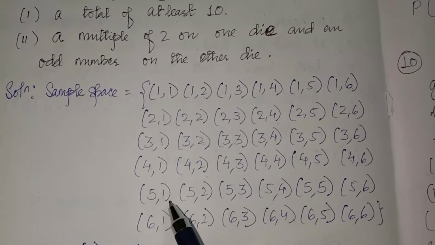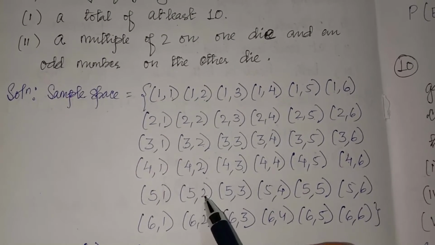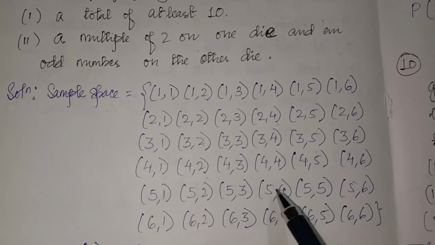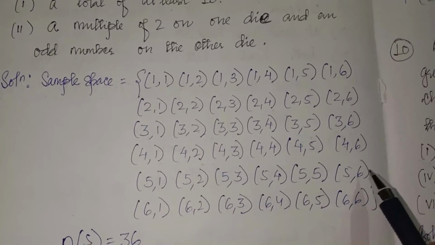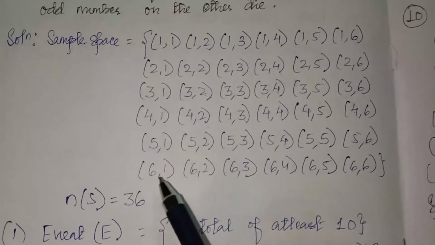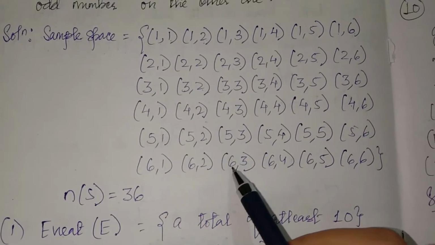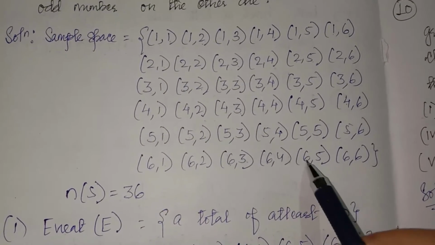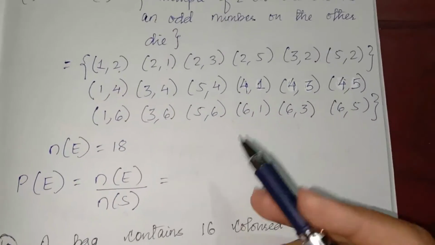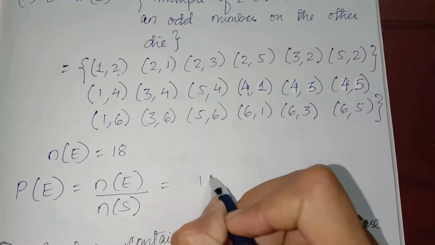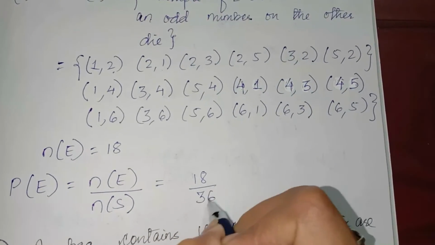Then 5, 2: multiple of 2, odd number. We have to write all these pairs here. Then you count, there are 18. So 18 divided by 36 is 1 by 2.